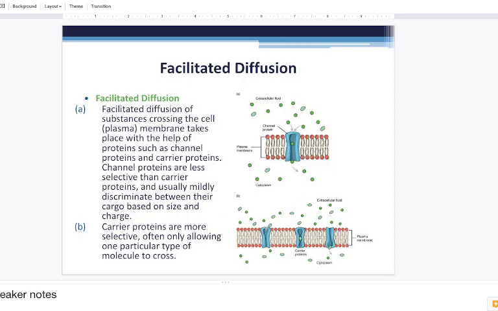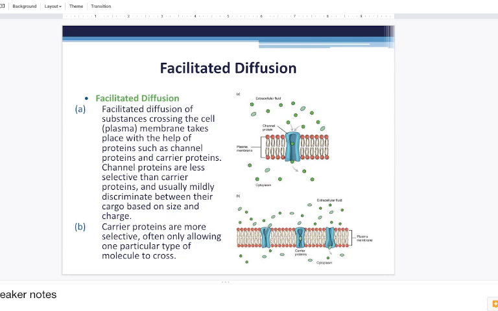Facilitated diffusion occurs across cell membranes as well, but it requires the help of carrier proteins or channel proteins. Channel proteins and carrier proteins are quite similar, except that channel proteins are just like an open door. And all the molecule needs to come through this channel protein is the open door.